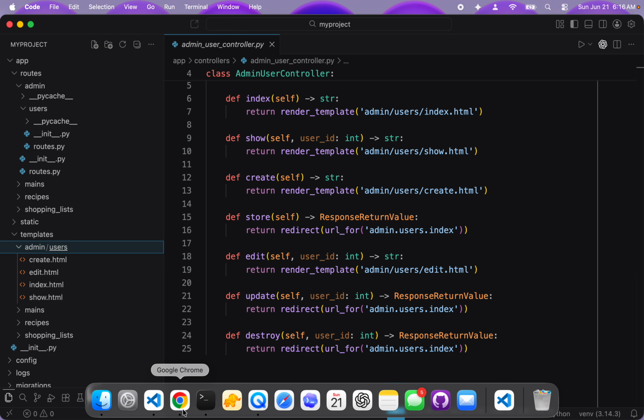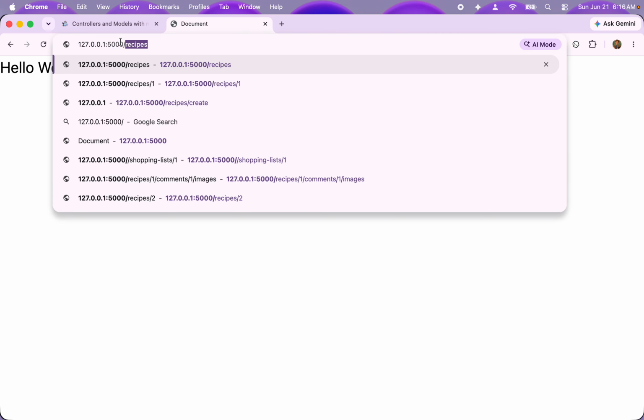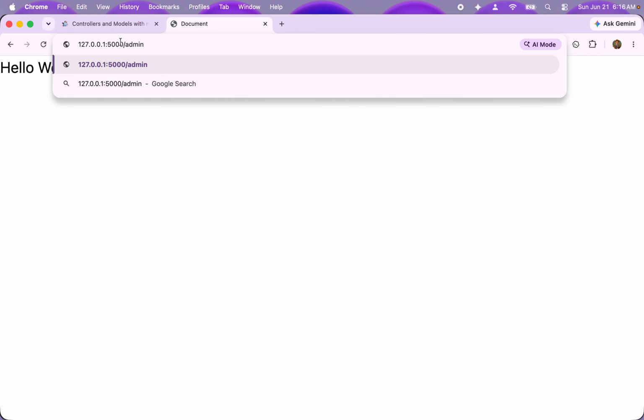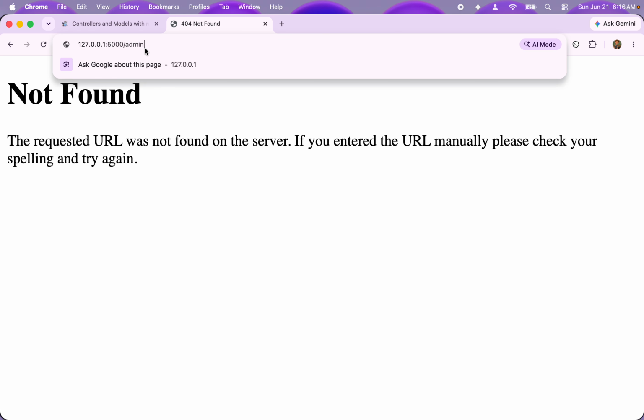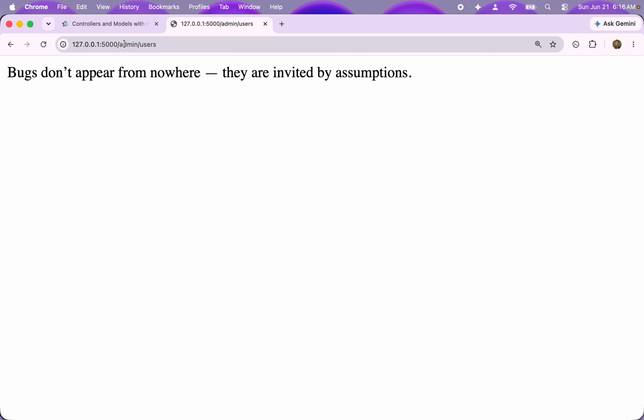So without further ado, let's go here. So it should not give you anything, right? That's weird that double slash is showing something. Okay, so let's come back, make sure that we have this running. All right, so let's go and look. So we have admin. If I go to admin, there should be nothing. Good. And if I go to admin users, then there's my admin user index page.